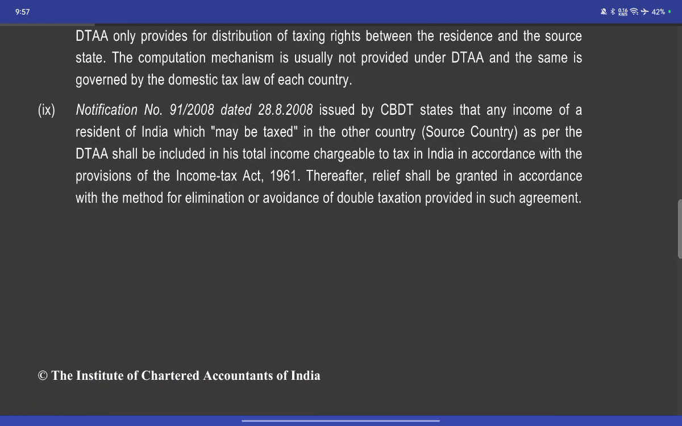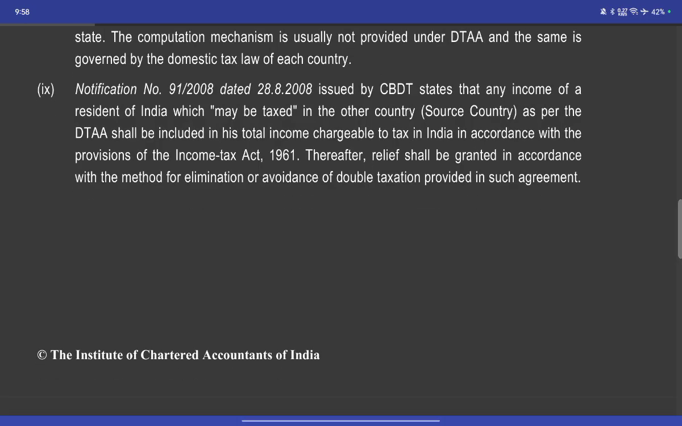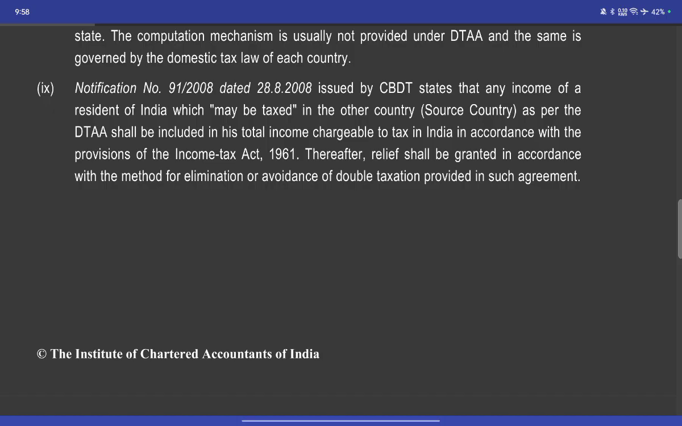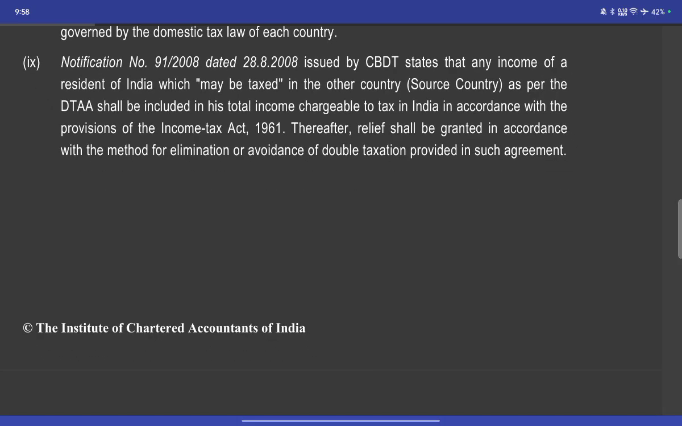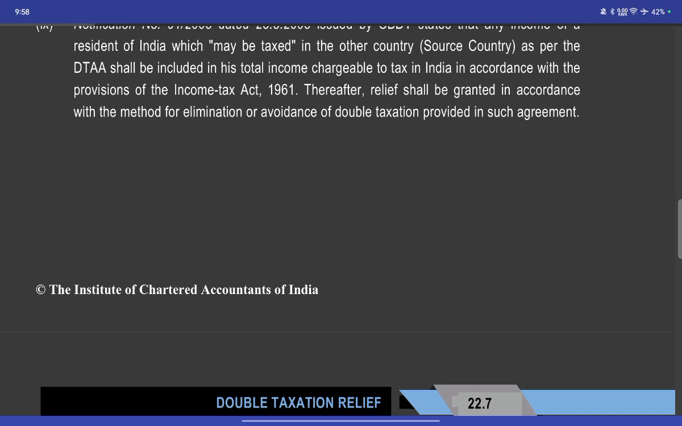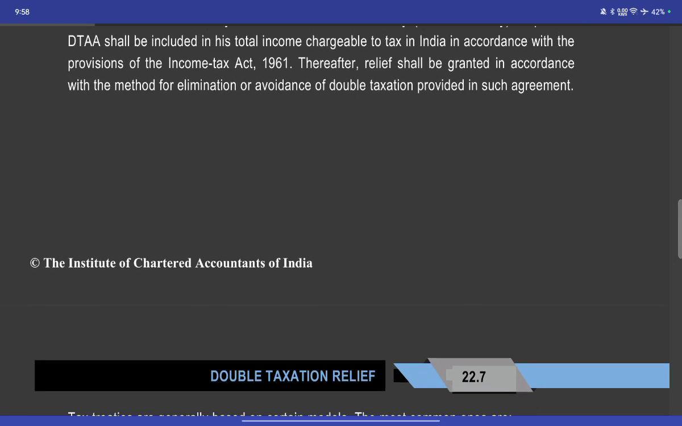Notification 91 of 2008, dated 28 August 2008, issued by CBDT states that income of a resident of India which may be taxed in another country, the source country, as per the DTA, shall be included in the total income chargeable to tax in India in accordance with the provisions of the Income Tax Act 1961. Therefore, the relief shall be granted in accordance with the method for elimination or avoidance of double taxation provided in such agreement.